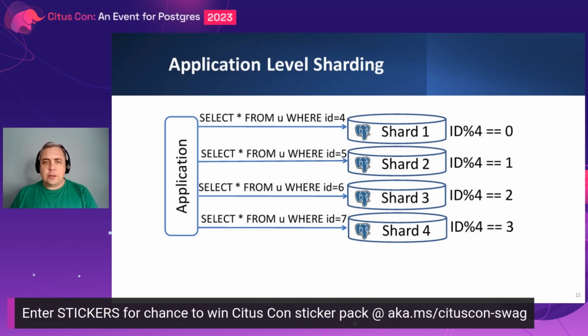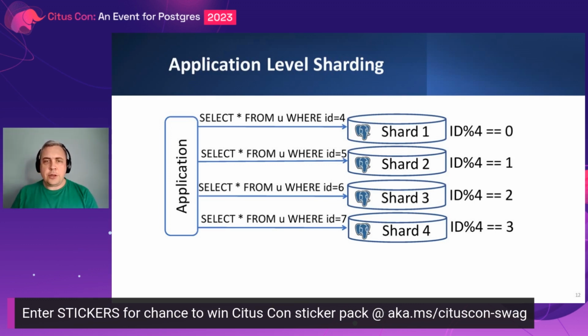If we have only 4 shards, we can take the remainder when dividing by 4, and the remainder will define the shard ID. It's very simplified. The real solutions, of course, are not using this approach, or maybe they do use this approach, but